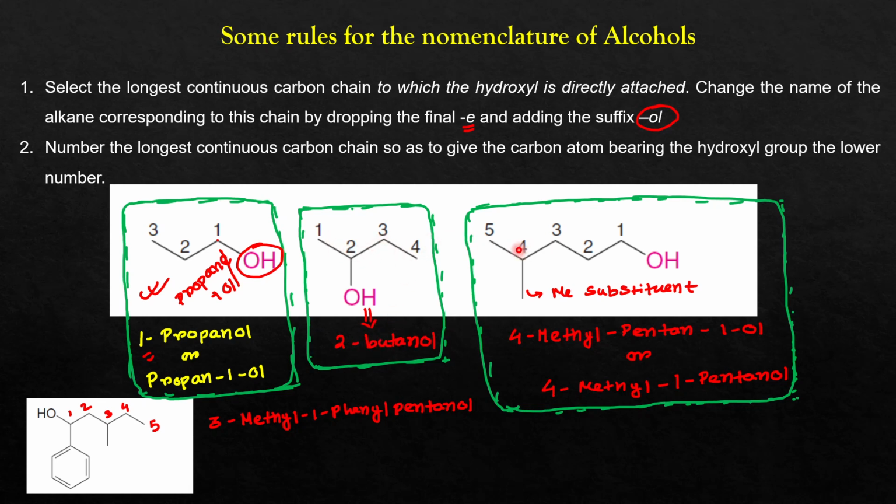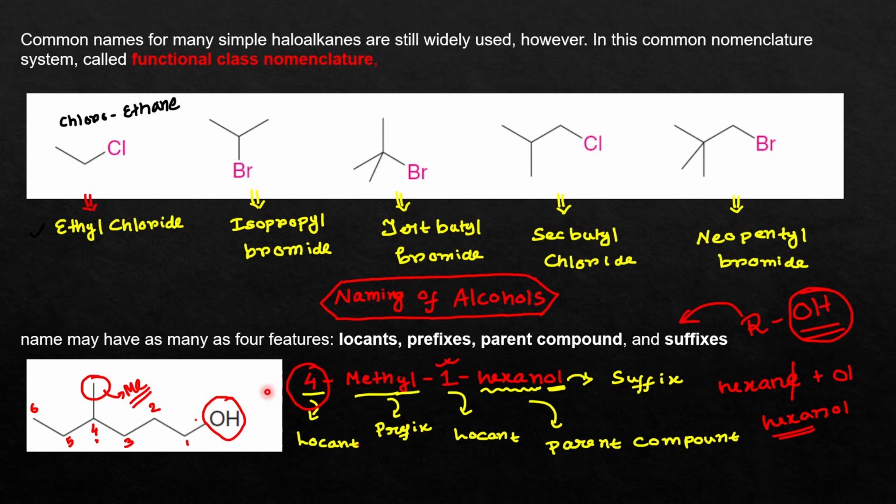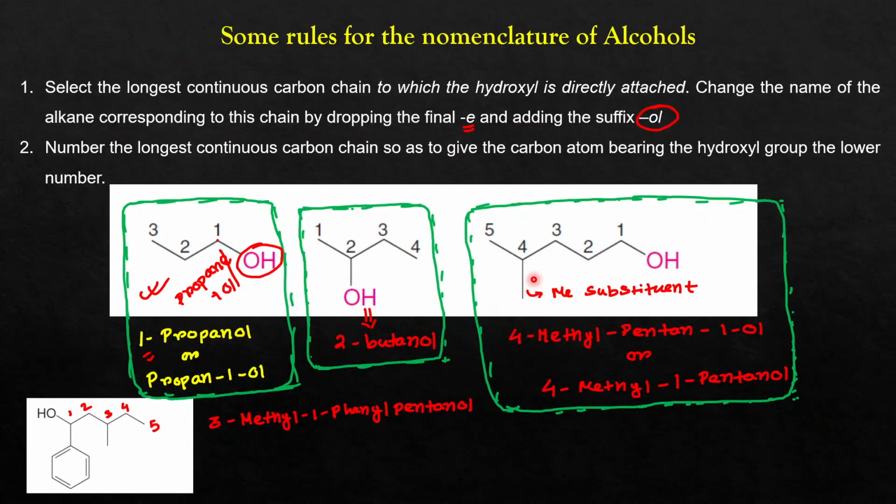This is the example that I have already discussed in my previous slide. You can see the position of the substituent, that is 4 methyl, and then the location of the hydroxyl group, 1 pentan-1-ol. Or you can say 4 methyl 1 pentanol.